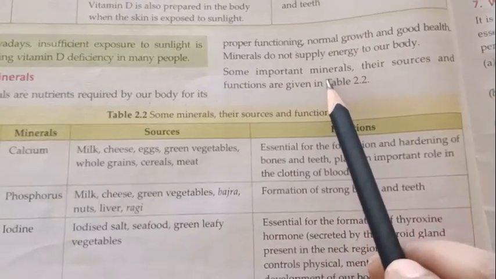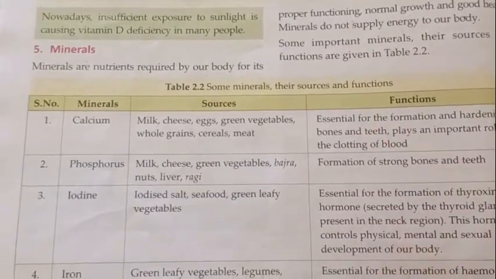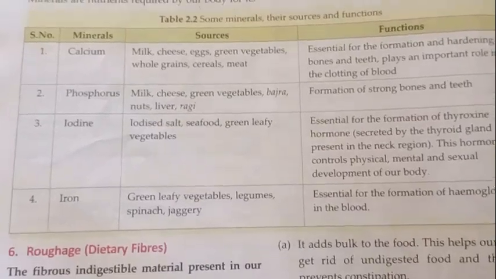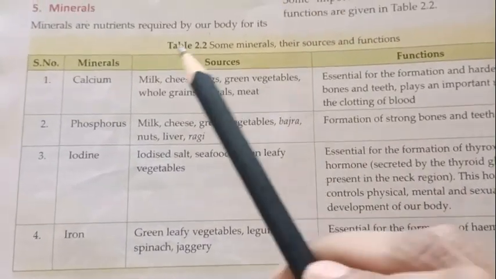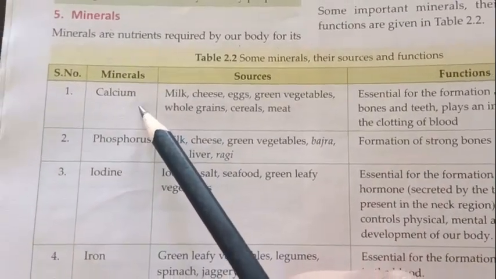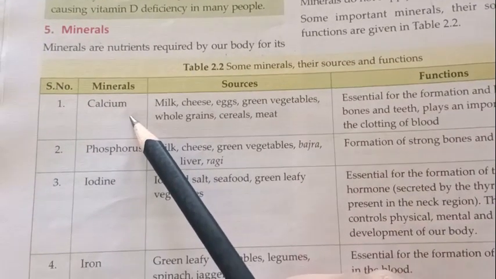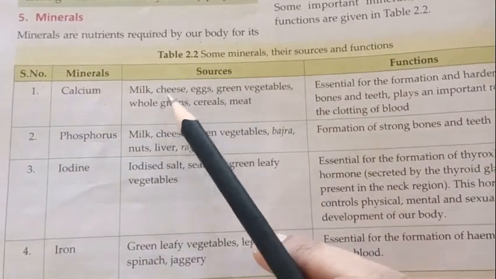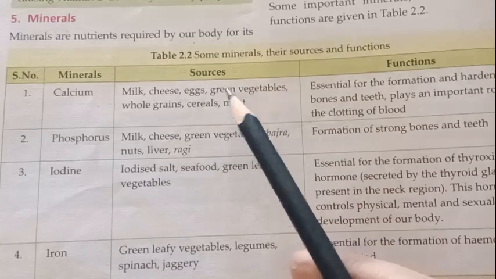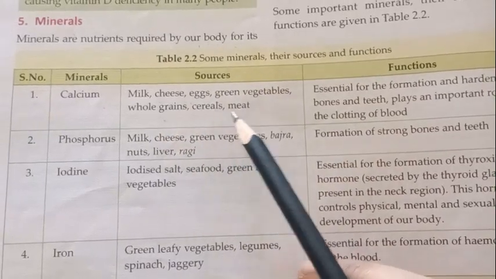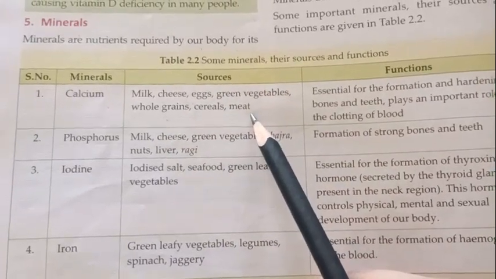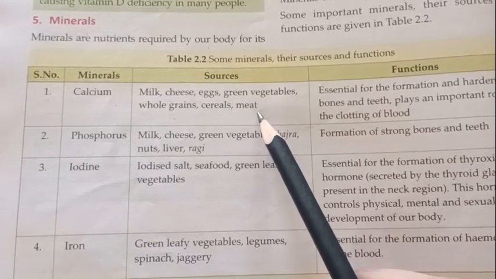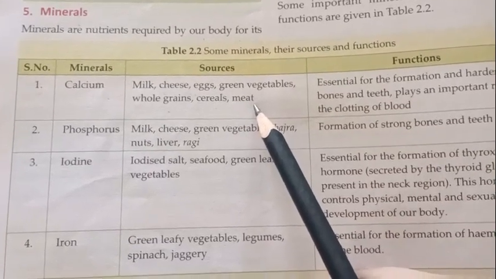Some important minerals, their sources and functions are in the table which is given. So let's discuss that. First one we are going to discuss is calcium. So which are the sources of calcium? Milk, cheese, egg, green vegetables, whole grains, cereals and meat. All these are the foodstuffs which give us calcium.